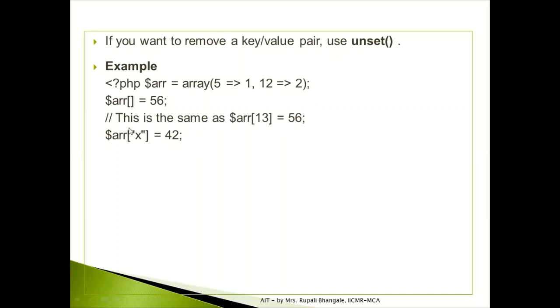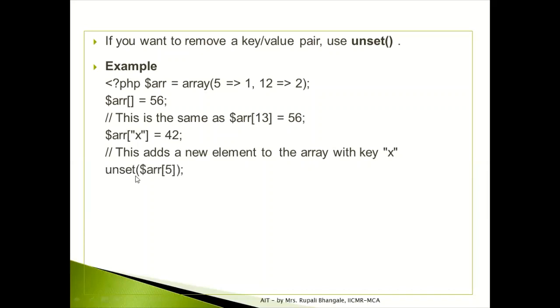And now we have given X as the key, so it will insert it as it is. That's how we will be having 1, 2, 56 and 42, these 4 values in my array. And then I just want to remove the value whose index is 5, whose key is 5. So I'll simply fire the unset function and send the parameter to that unset. So it will remove this one.